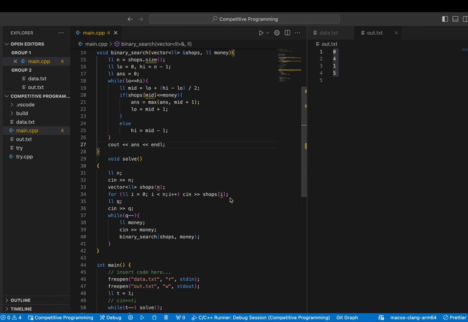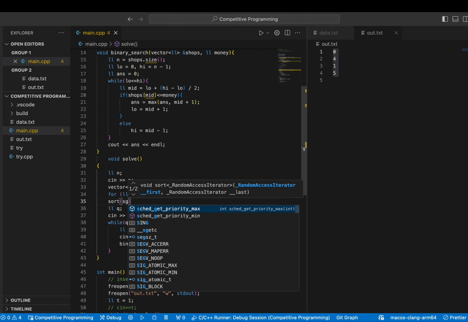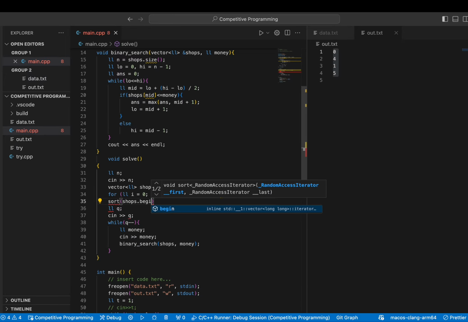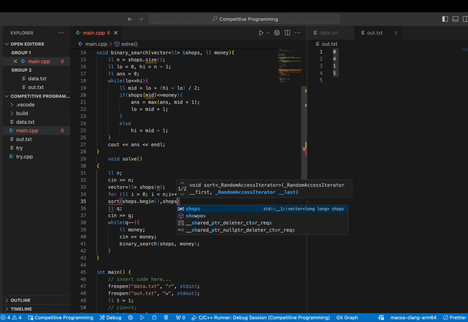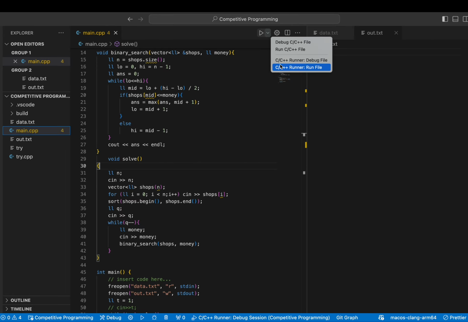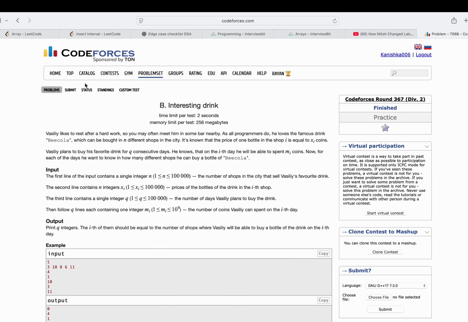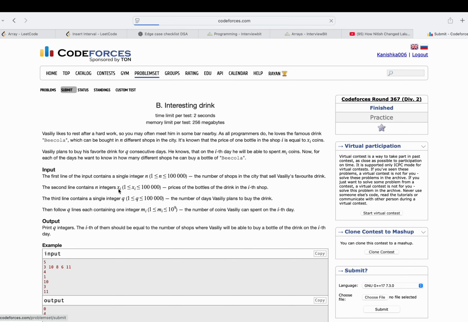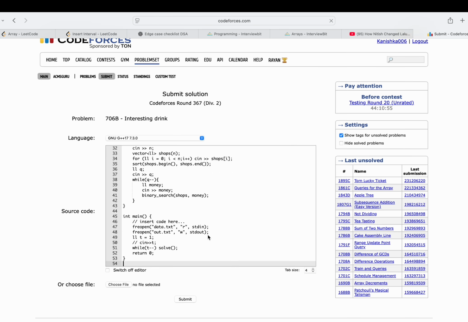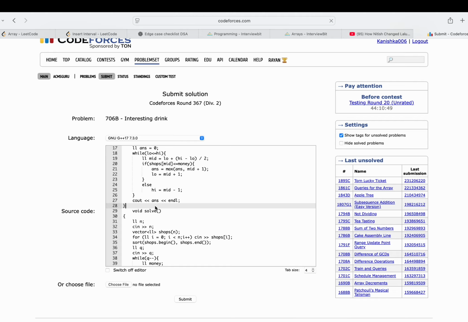Let's see. Yeah, we have missed something. We have not sorted the shops. Okay, I'll remove this for now, just to reconfirm. Okay, I'll run this one. So yeah, 0 4 1 5, and this was the expected output. Let's submit this particular code. Don't forget to remove this, else you'll get the idleness limit problem, something like that.